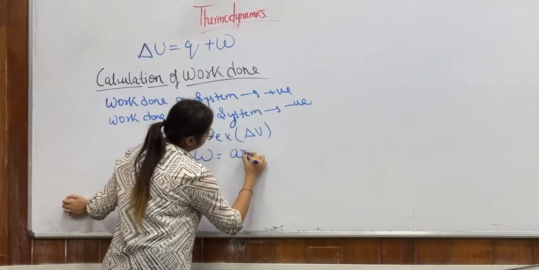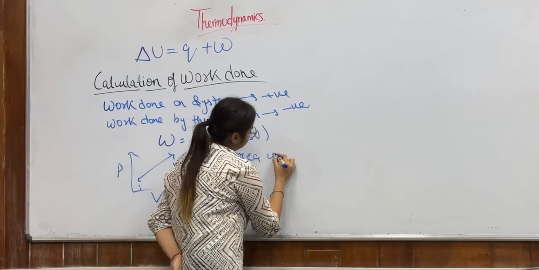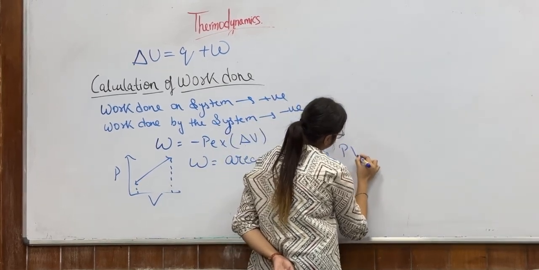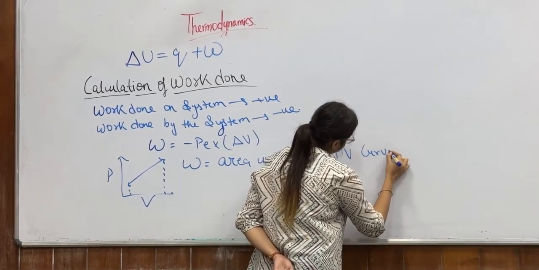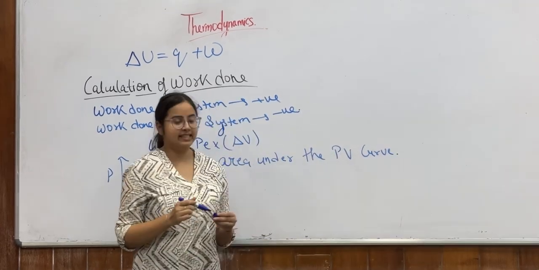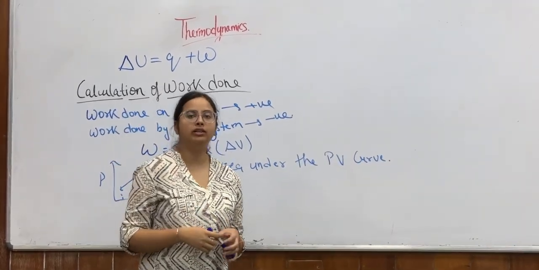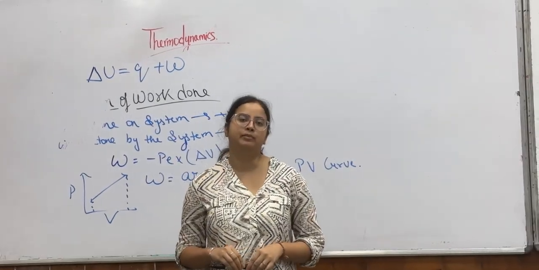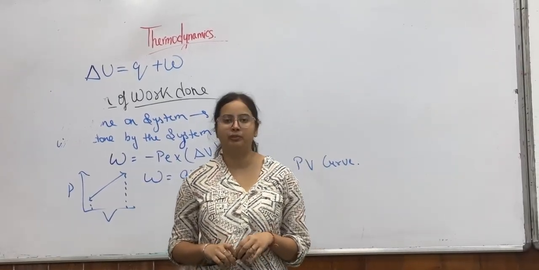Work done equals the area under the PV curve. This is how we calculate all the three terms of the first law of thermodynamics. Now we will discuss some questions related to the first law of thermodynamics.